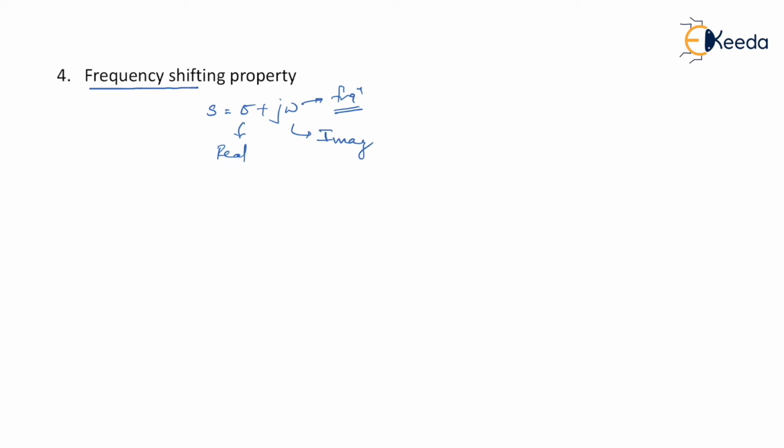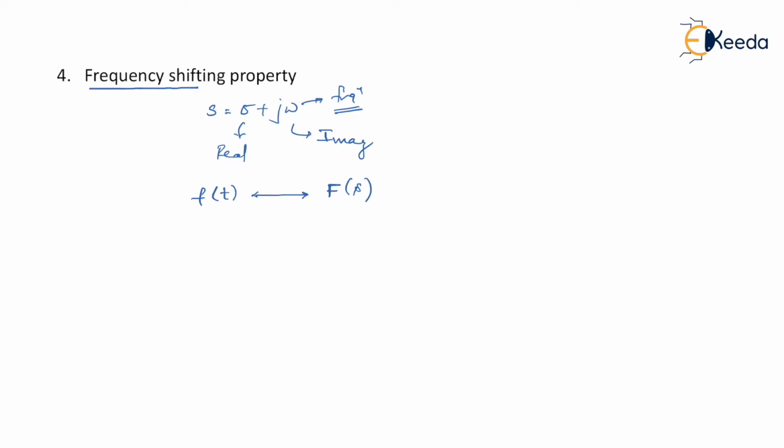That is what I'm actually talking about. Let's say, for example, you have in general a signal f of t, or we can take x of t also, it doesn't matter. You can take g of t, x of t. Notations are not that important. What is important is to understand the property. So let's say you have some function of time f of t whose Laplace transform is F of s.